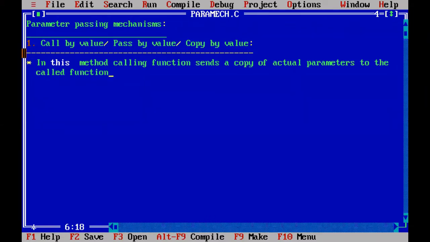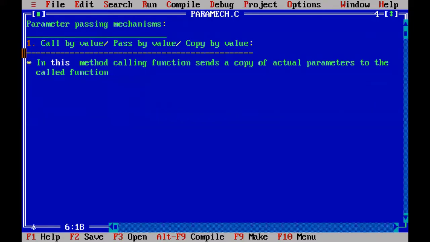The parameters in the calling function are original parameters or actual parameters, and parameters in the called function are called dummy parameters, or we can say formal parameters.